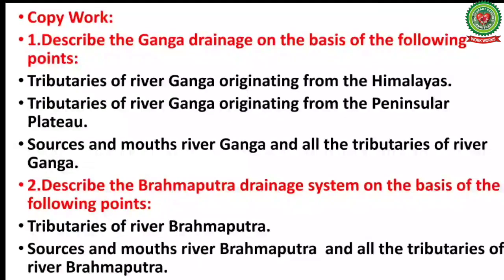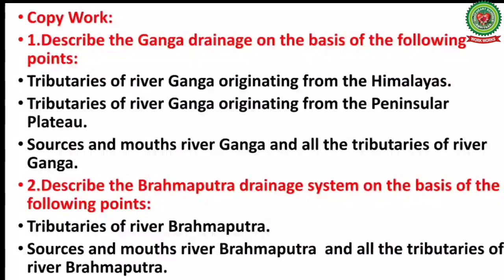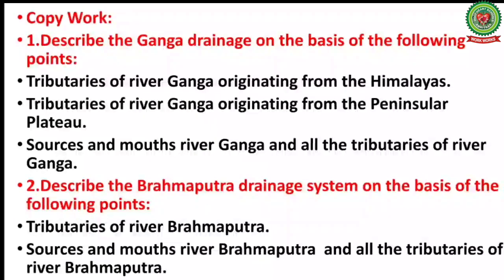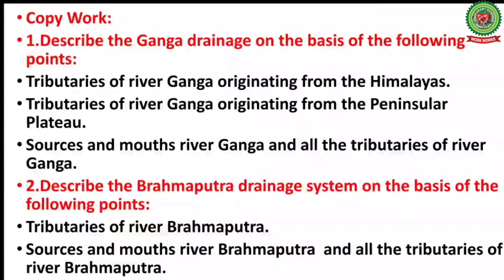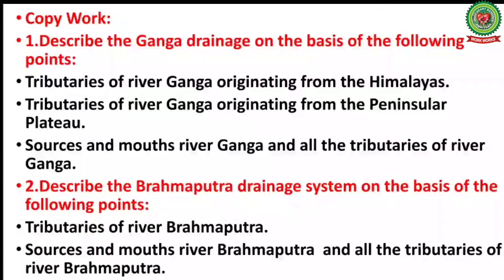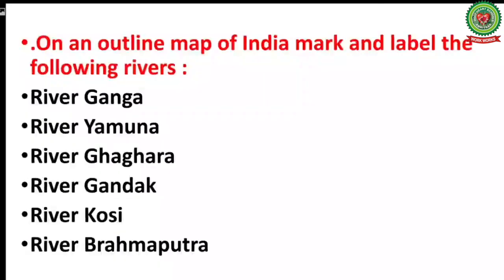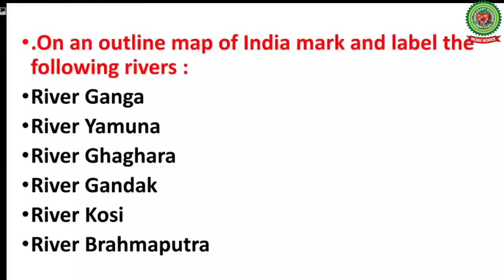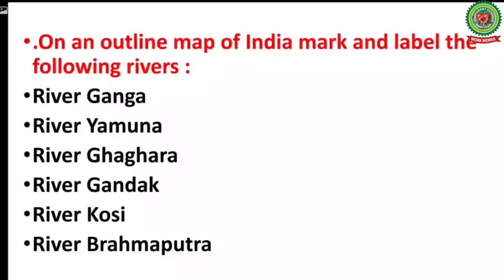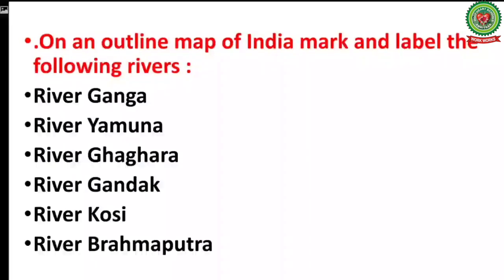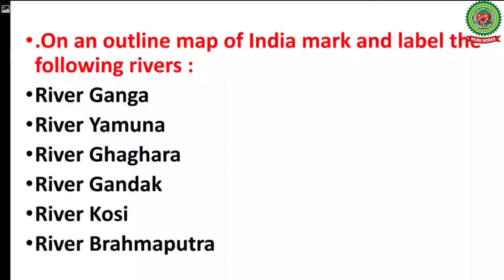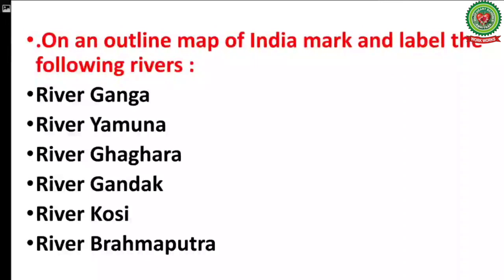Question number 2, describe the Brahmaputra drainage system on the basis of following points. Number 1, name the tributaries of river Brahmaputra. Number 2, sources and mouths of river Brahmaputra and all its tributaries. Children, for map work, the question is, on an outline map of India, mark and label the following rivers: River Ganga, River Yamuna, River Ghagra, River Gandak, River Kosi and River Brahmaputra.